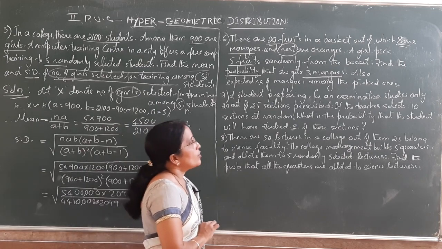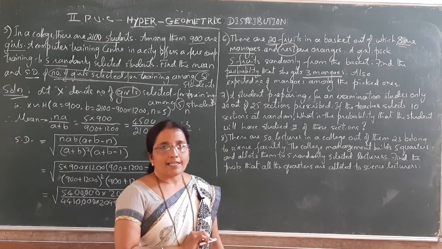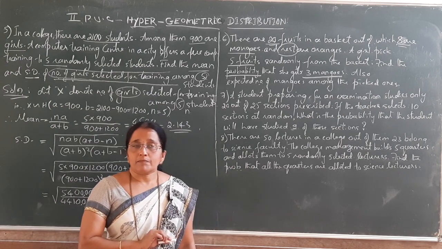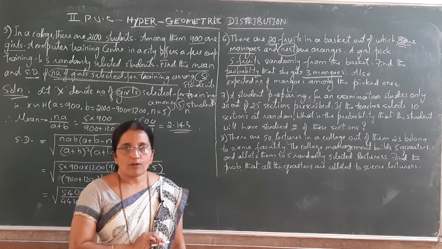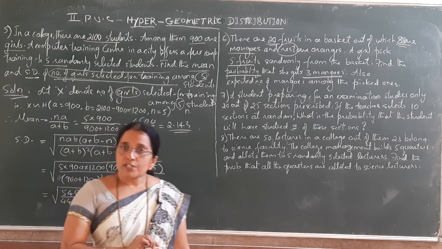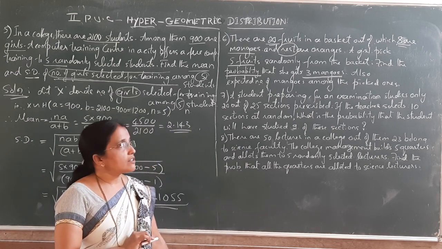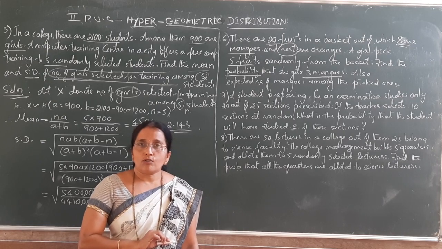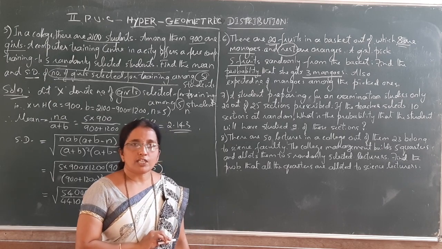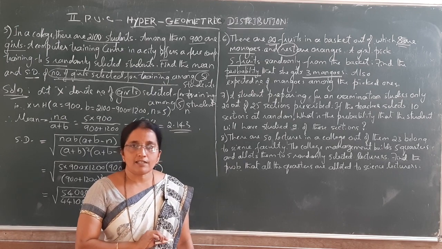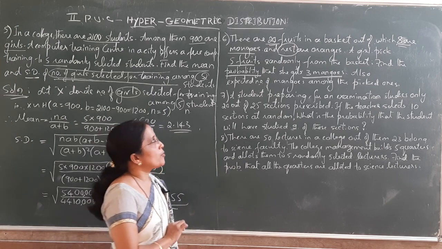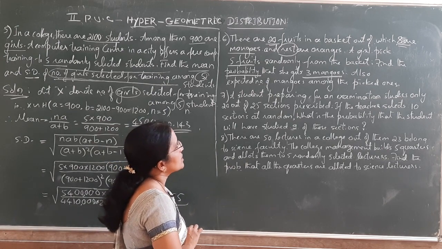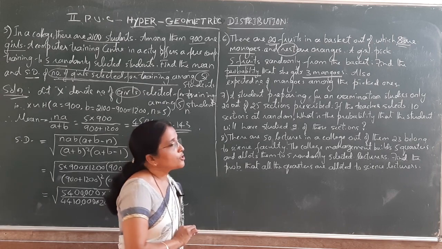Then X follows hypergeometric in bracket A. A must represent the number of mangoes, the group which possesses the characteristic. Here, since we are dealing with mangoes, we can say the group of mangoes possesses the characteristic. So the first parameter A must be the number of mangoes in the population. So the number of mangoes is 8. So A equal to 8.